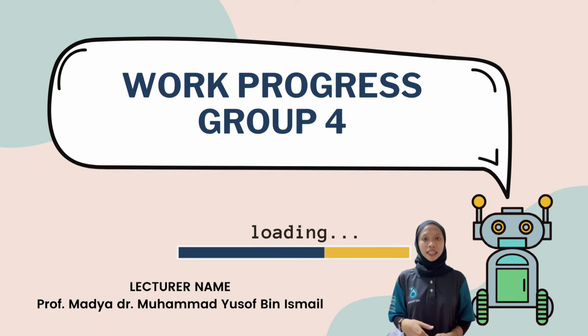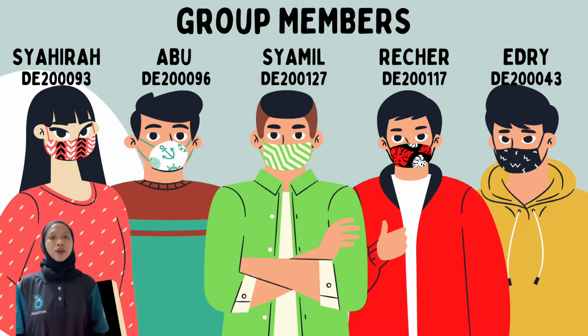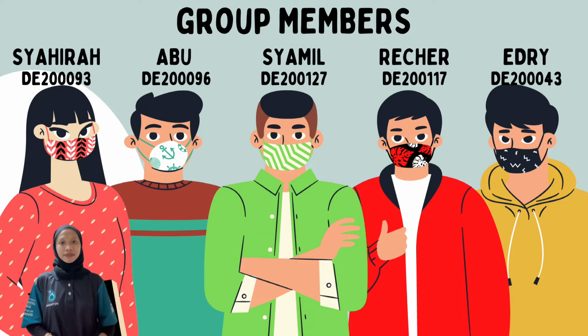My matrix number is DE200093. So today our group will do a presentation for our project assignment, which is the mall robot sanitizer. These are my group members: me, Noshera binti Ahmad Safawi, Abu Ahya bin Murad, Muhammad Syamil bin Ilyas, Risha Ego, and lastly Muhammad Adri bin Omar.